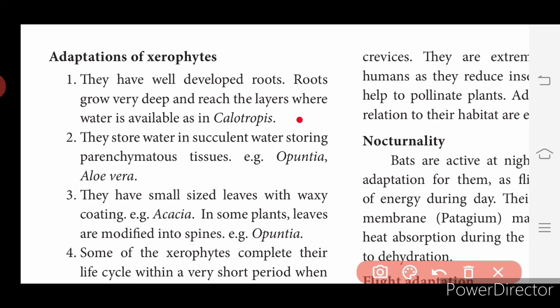Then they store water in succulent water storing parenchymatous tissues. Example, Opuntia and aloe vera. So which plants store water? Xerophytic plants store water in water storing parenchymatous tissues. Example, Opuntia and aloe vera. They have small sized leaves with waxy coating. Example, acacia. Xerophytes possess small leaves which have a waxy coating. The example is acacia. In some plants leaves are modified into spines. Spines means small thorns. The example again is Opuntia.